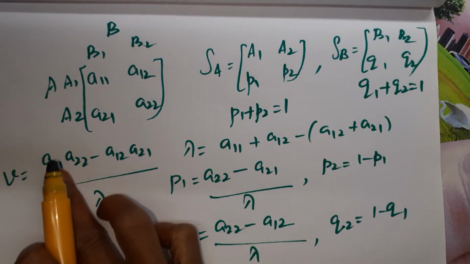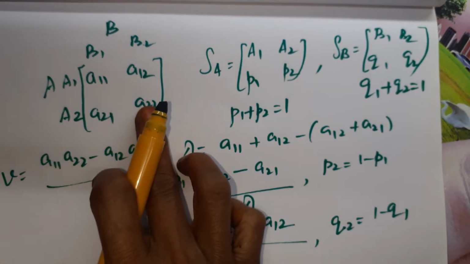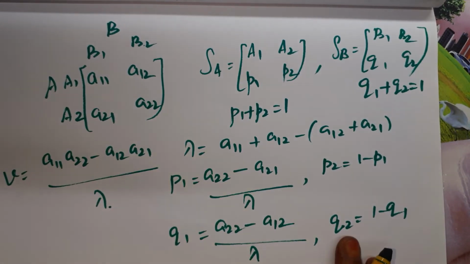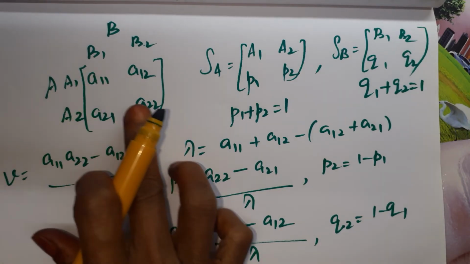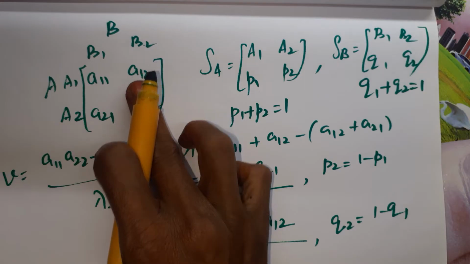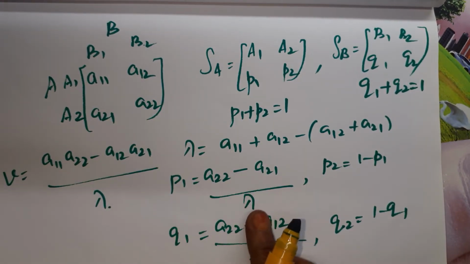We have a separate formula for everything. Value of the game is A11 multiplied by A22 minus A12 multiplied by A21, divided by lambda. Lambda we will use everywhere, so we calculate lambda separately. Lambda is equal to A11 plus A22 minus of A21 plus A12. That is lambda. P1 is equal to A22 minus A21 by lambda.